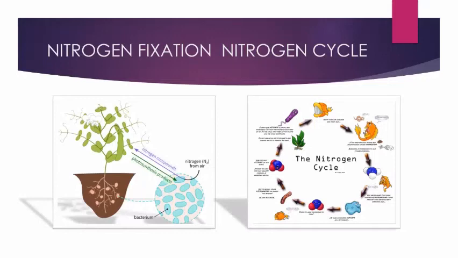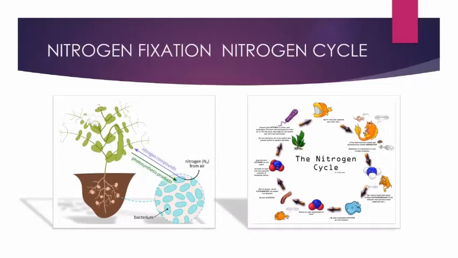So you see, this is a whole cyclic process. From the atmosphere, the nitrogen compounds get fixed into the soil, and then from the soil it's taken up by the plants, and then animals consume these nitrogen compounds from the plants. Later, when plants and animals die, the bacteria and fungi present in the soil convert those nitrogenous wastes into nitrogenous compounds, and then those are again used up by the soil and the plants, and then again animals consume those plants. So it is actually a whole cycle that goes around.